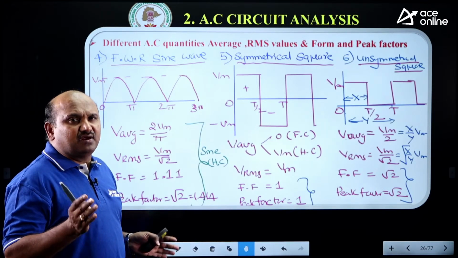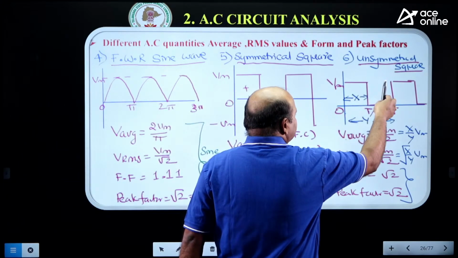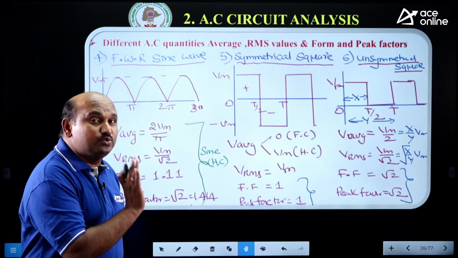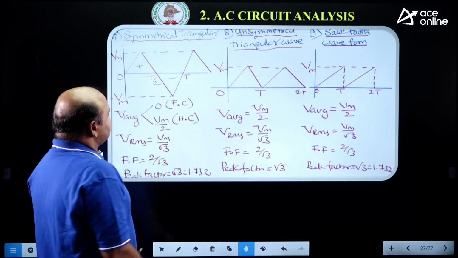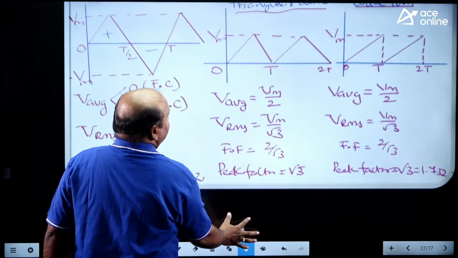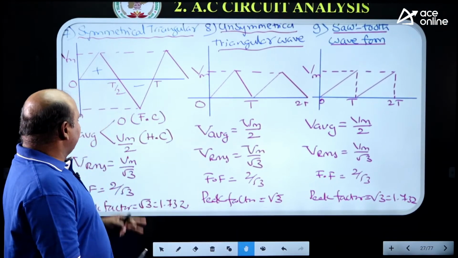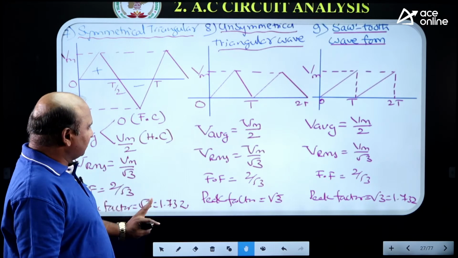Full cycle is not half of the next half cycle. That means this positive half cycle and negative half cycle are not equal, so definitely we should use this formula. And this is the symmetrical triangular waveform here. Under triangular waveform, we can take Vm by 2, Vm by root 3, 2 by root 3 is the form factor root 3.